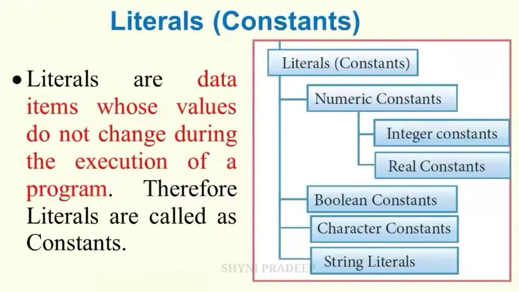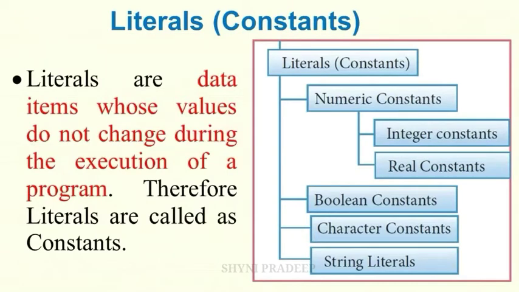Next token is literals. Literals are also called constants. Literals are data items whose values do not change during the execution of the program. Constants means what? Does not change. So it is called literals, you can call it constants. The constants are divided into 4 types. What are they? Numeric constants, Boolean constants, character constants, string constants.